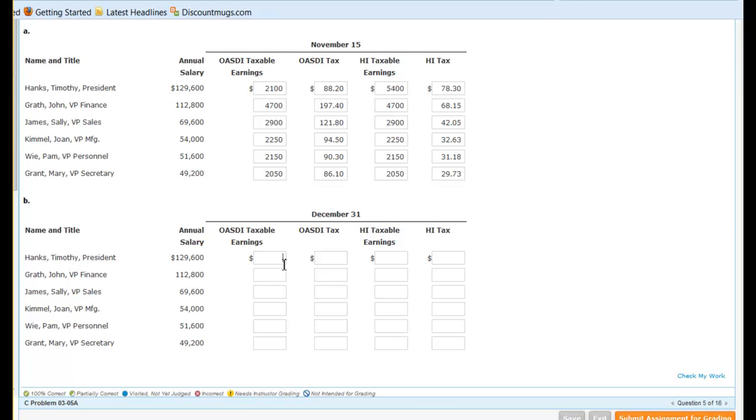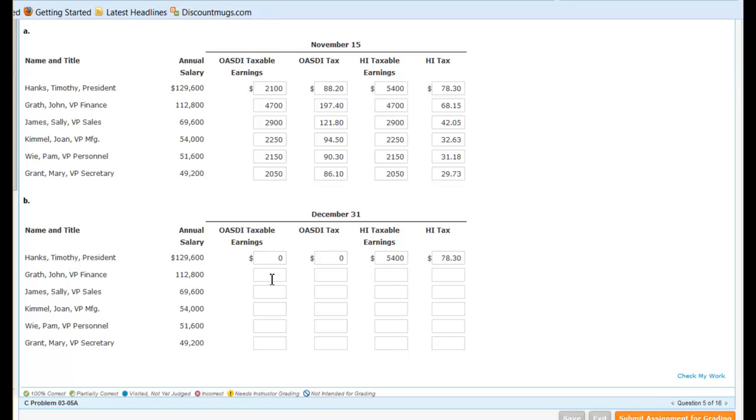Even though his paycheck is $5,400, none of that is subject to the OASDI tax, so that's 0. But keep in mind on our high tax, there is no maximum, so all $5,400 of his last paycheck is subject to taxes. $5,400 times 1.45% is $78.30.